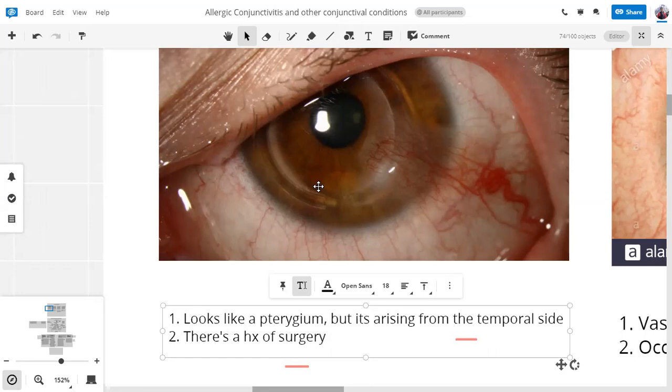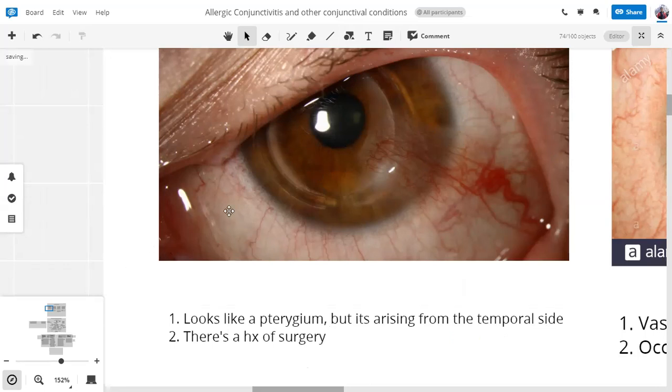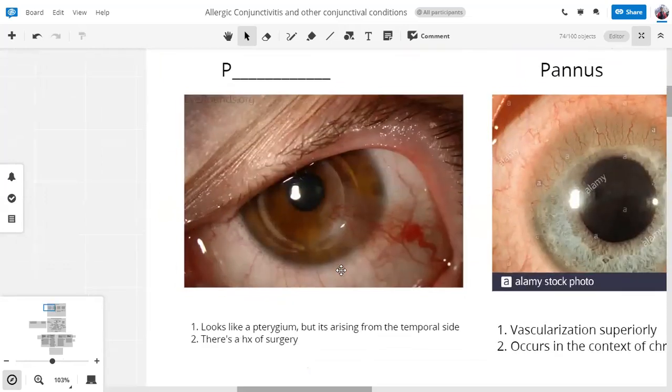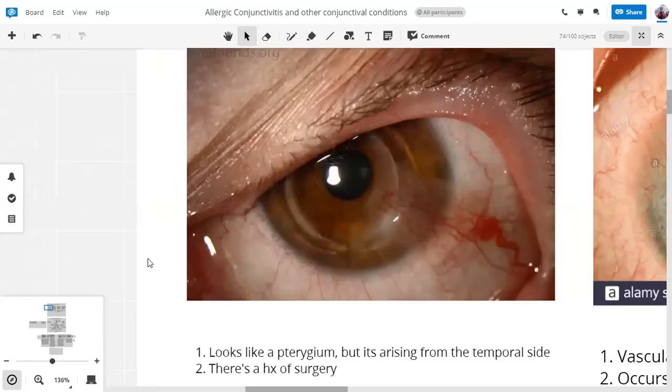So this patient who had a surgery on the cornea for keratoconus, he presented with a pterygium-like lesion, right? But it's arising from the temporal side. तो ये क्या है? चलो अभी थोड़ा सा और इसको डिस्कस कर लेते हैं.